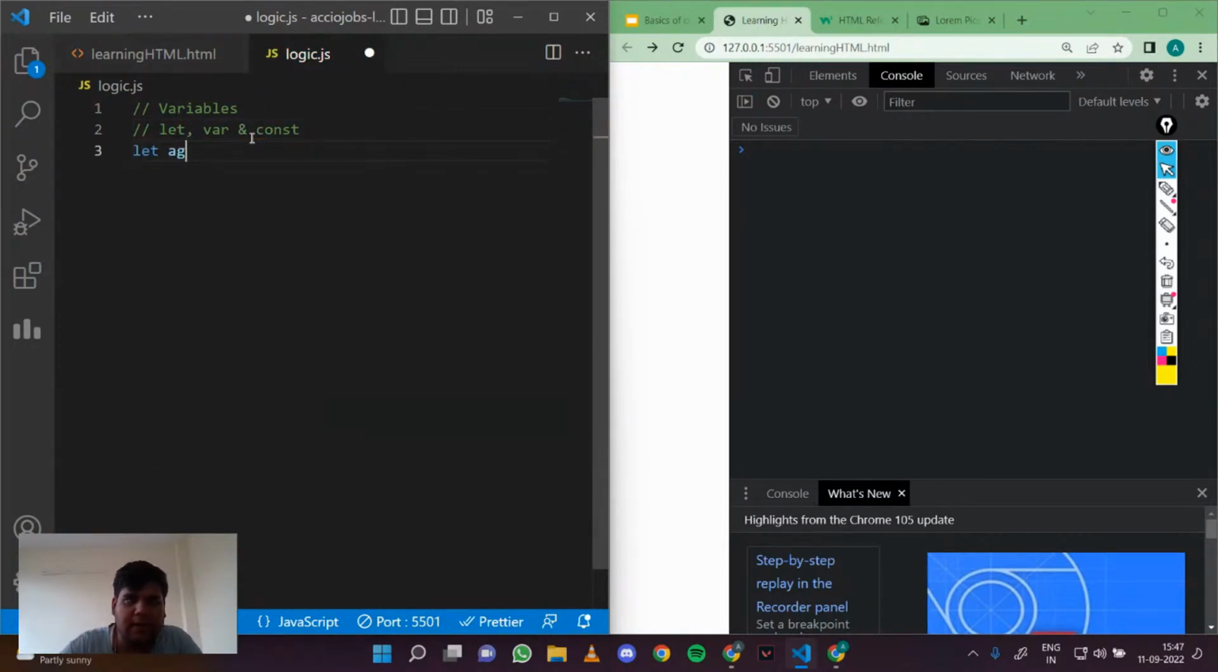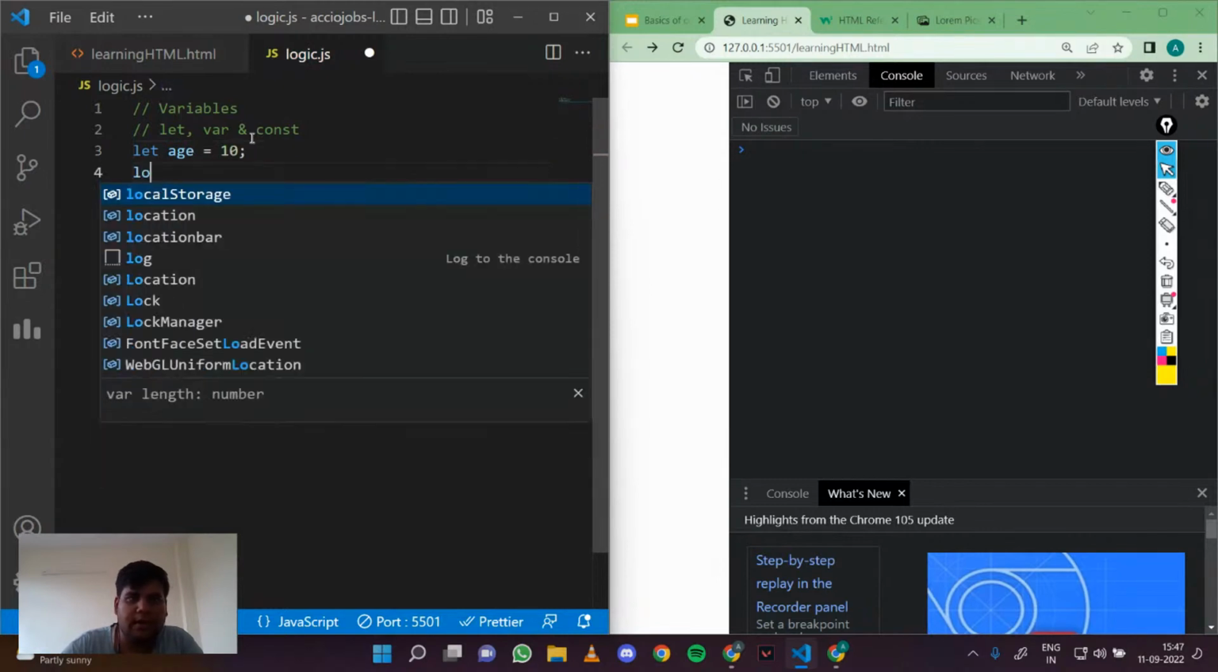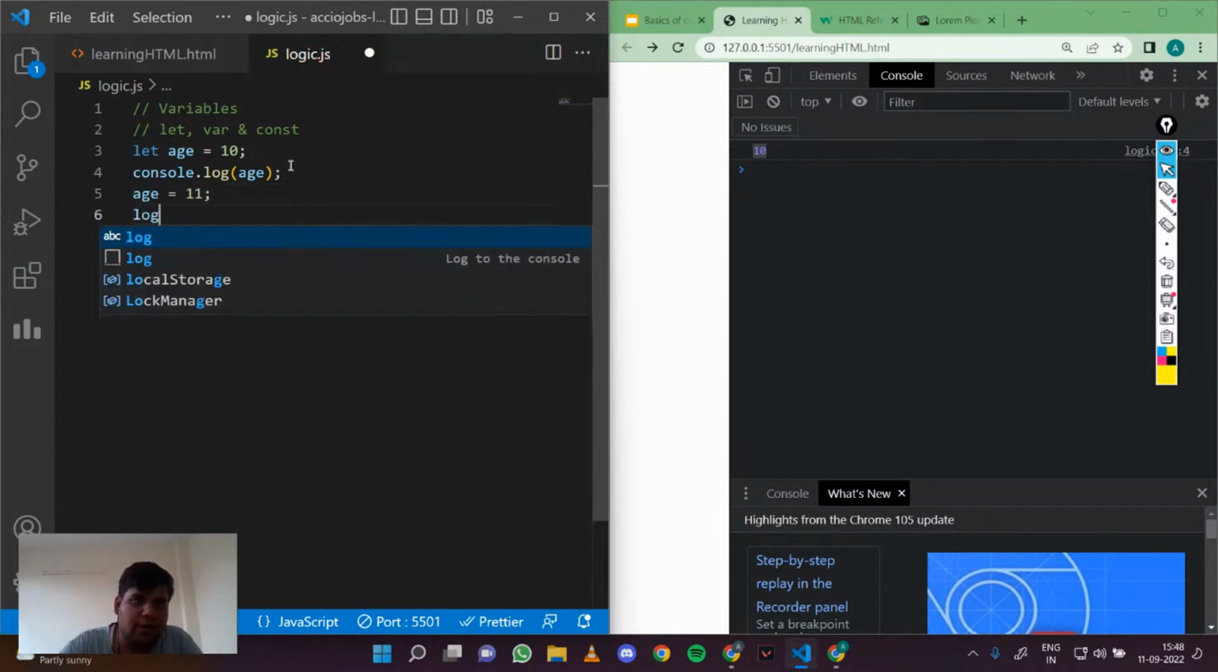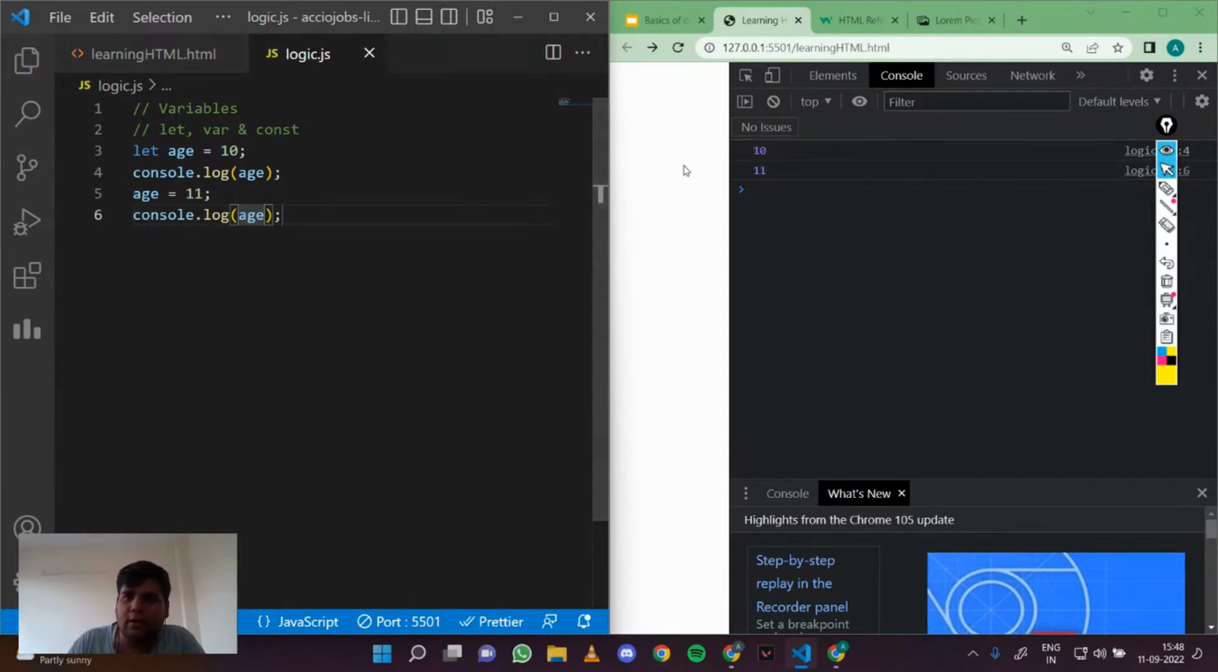Let's say I write let age equals 10, right? And if I log age, let's see what happens. You see, I got 10, because age is equal to 10, right? And if I change age to 11 and log it, you will see that I got 11. So let lets you define a variable that can change its value, right? But let's try the same thing with const, right? So let's say const name is equal to Ankush, right?